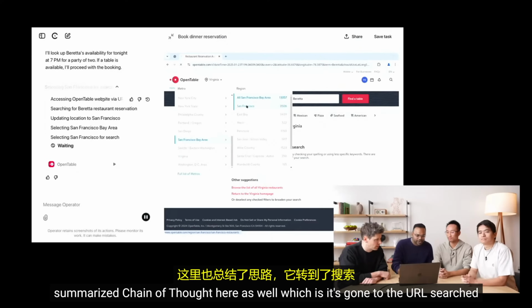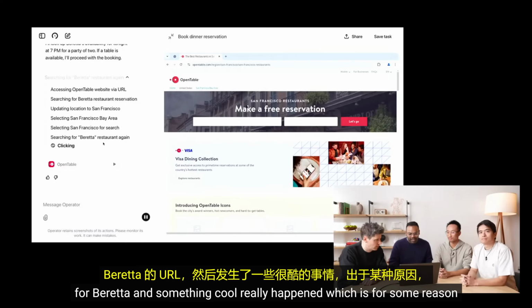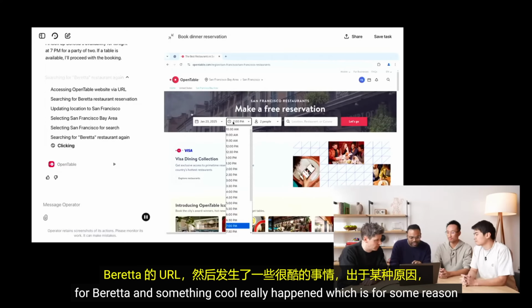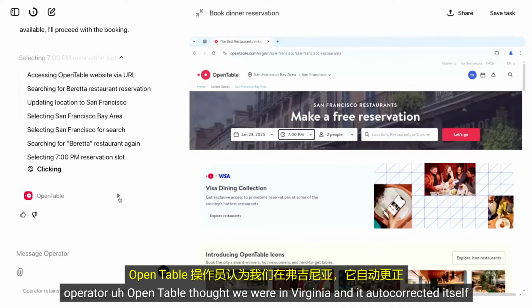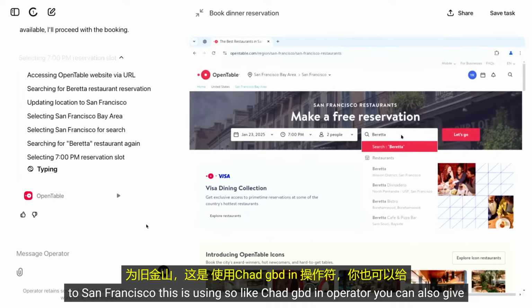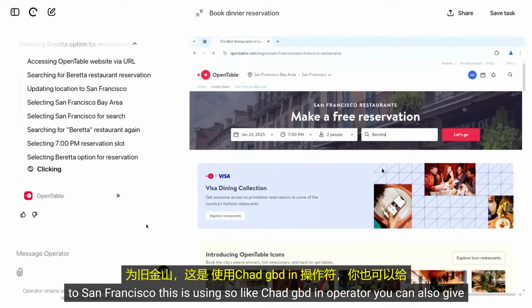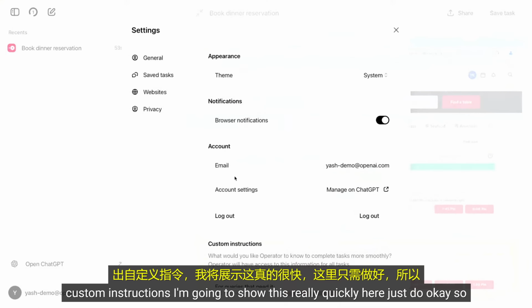As you can see, it's summarized its chain of thought here as well, which is it's gone to the URL, searched for Beretta. And something cool really happened, which is for some reason, OpenTable thought we were in Virginia, and it auto-corrected itself to San Francisco. This is using, so like ChatGPT, in Operator, you can also give custom instructions. So I'm going to show this really quickly here. OK.